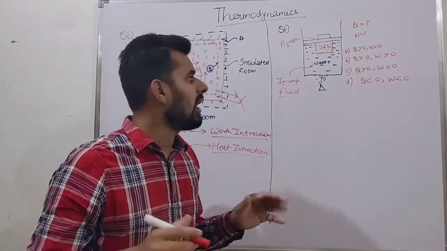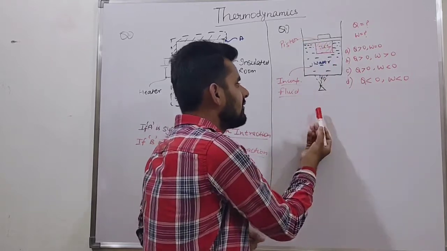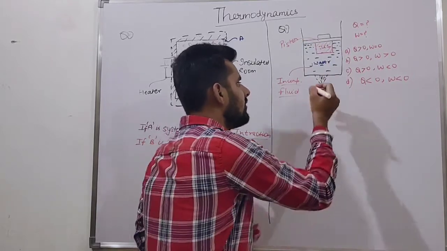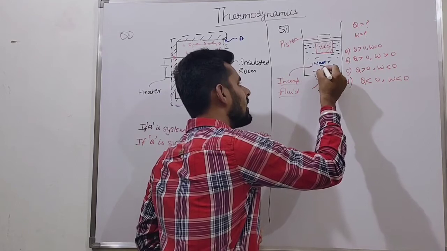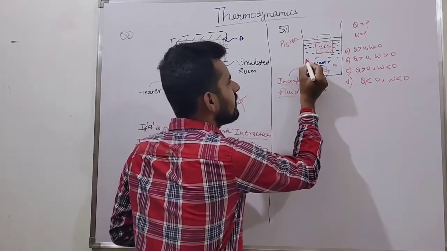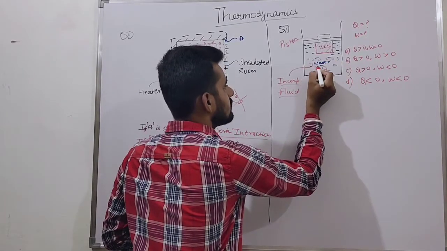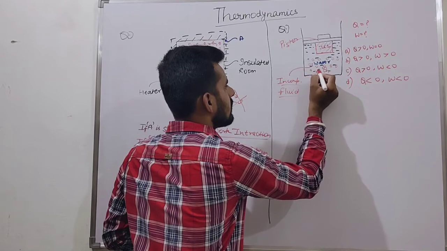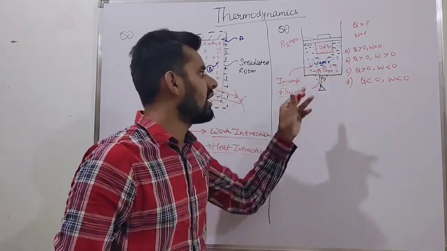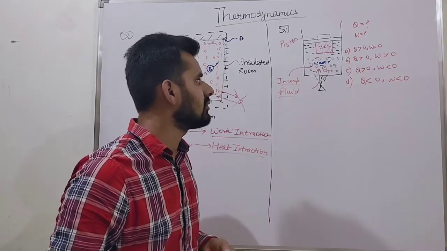Now, when we supply heat from the bottom of the cylinder, we supply energy to the cylinder. This energy can go to the water molecules, friends.